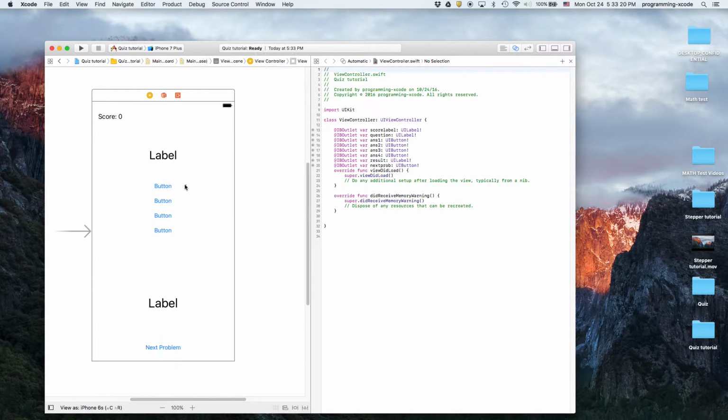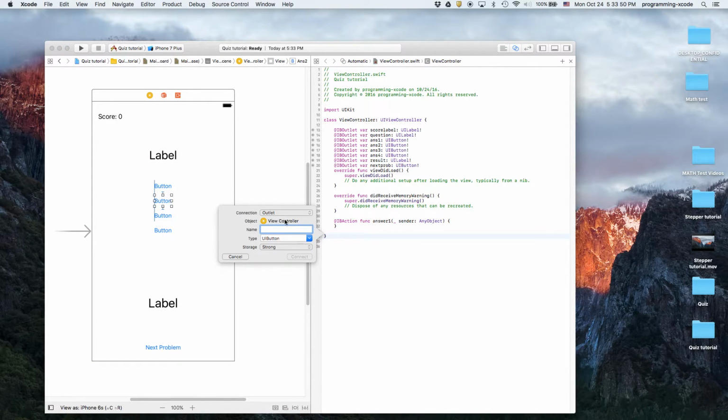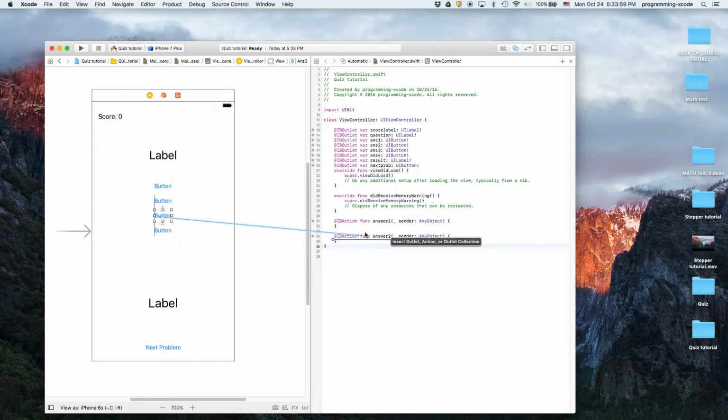Now it's time for the actions. We only have five here because we have five buttons. Then we have our answer 2. Dang it. That'll do it. And then let's hope we can get that to an action. Connect button number 3.